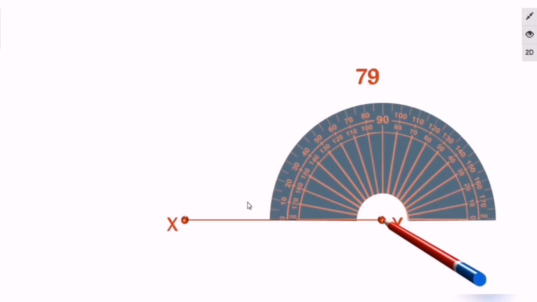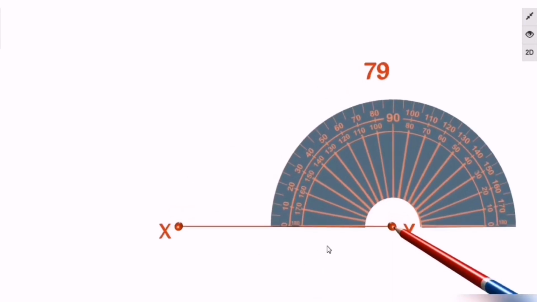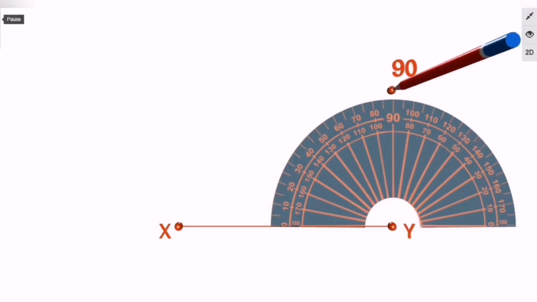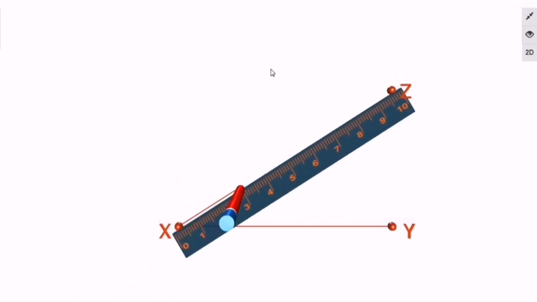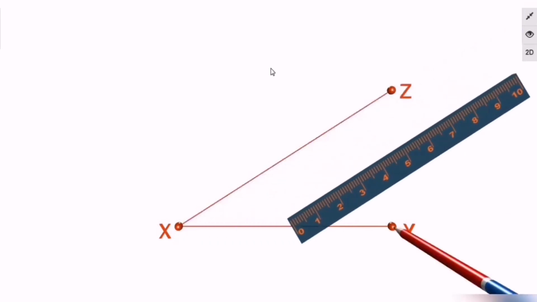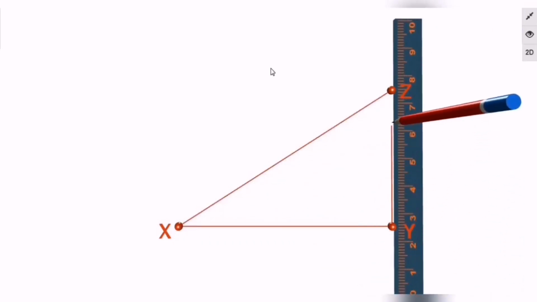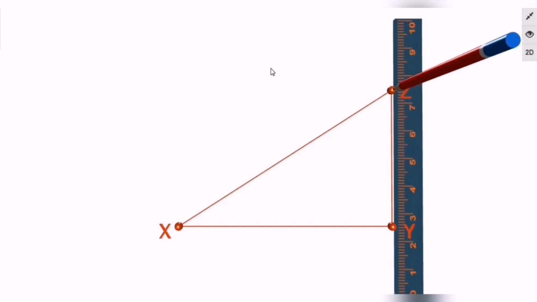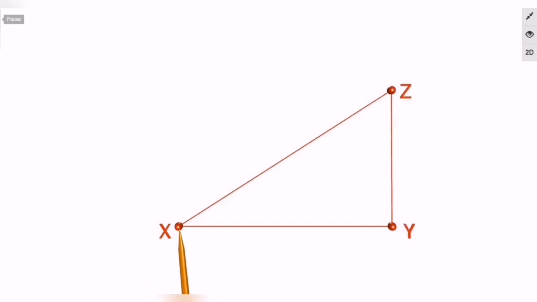The very first thing, you have to keep the protractor in such a way that the baseline of the protractor will overlap on the base segment, or the side of the triangle, and then mark 90 degrees properly the way it is marked over here. And after marking it, join the remaining points of that segment to that newly formed point. Okay, and the moment you join those points together, the triangle XYZ will be a right angle triangle where angle Y is 90 degrees.